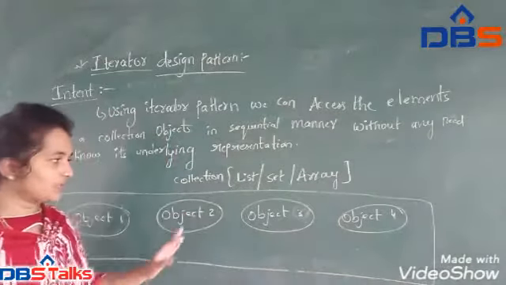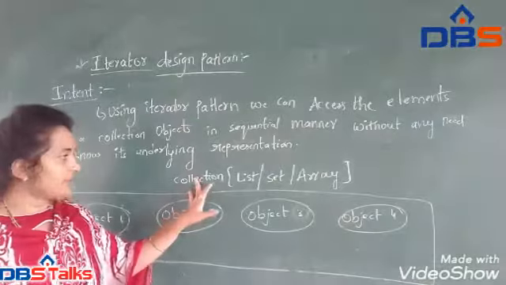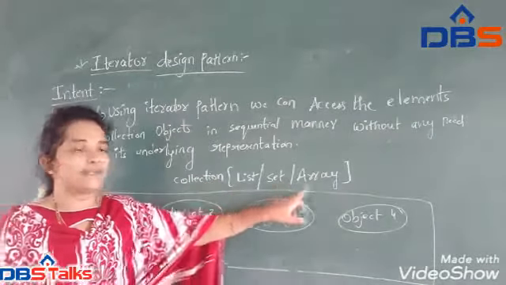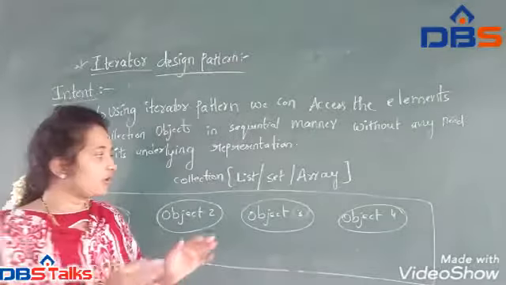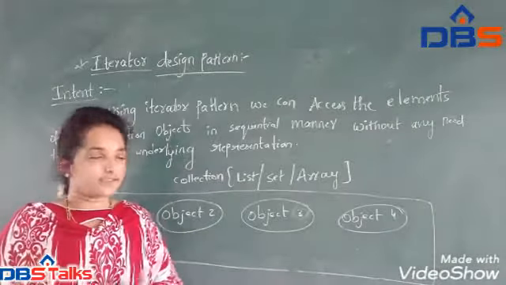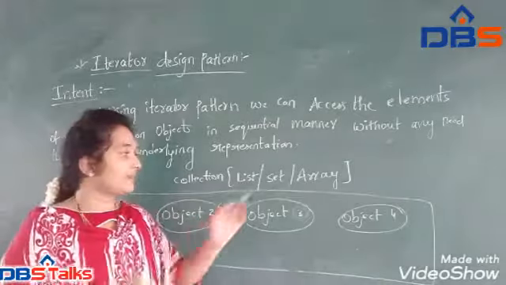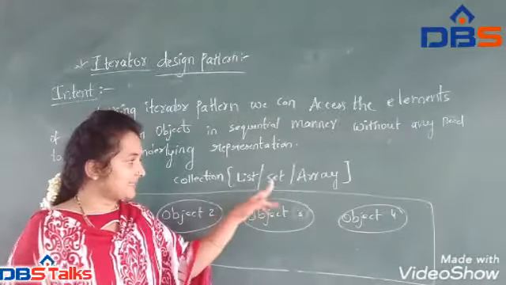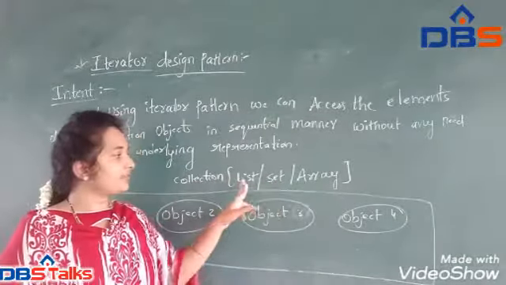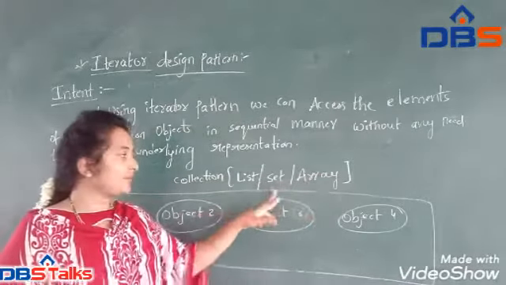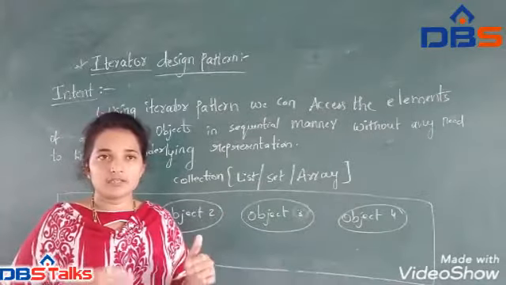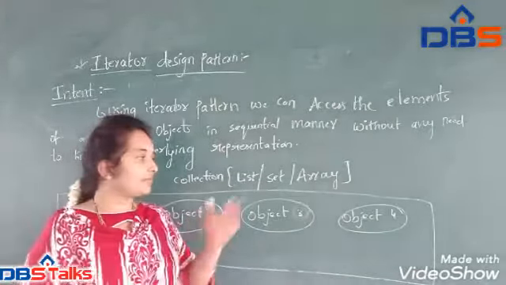So these are the 4 objects we are having, and in this collection we have some examples, that is list, set, array. Whatever data structure the list has is different from set and array, and the set has a data structure that is different from list and array, and whatever data structure we have in the array is different from set and list.